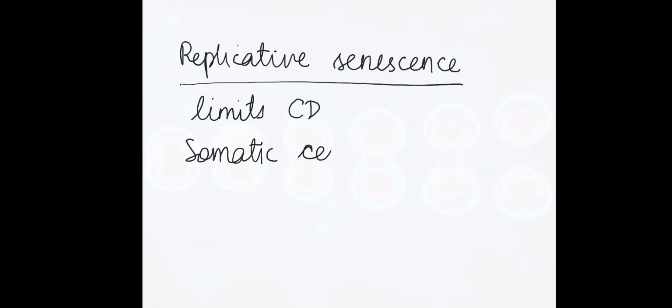It is a process which limits cell division after a particular period of time. It appears to be a fundamental feature of somatic cells, with the exception of most tumor cells and possibly certain stem cells.